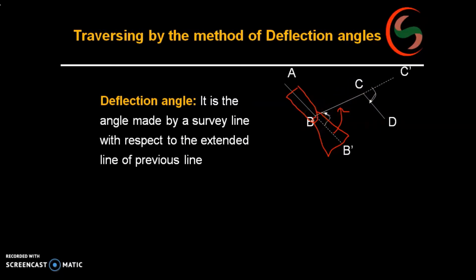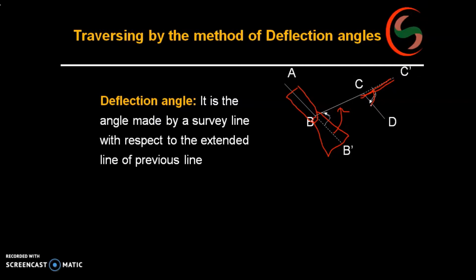Bisect B, transit the telescope, and you will be getting this line. This dotted line is nothing but after transiting you have a long line. And sight D, what you are getting? Right hand side deflection. Means after prolonging, if it is going towards the left side, whatever the angle is measured, that is what? Left hand side deflection.